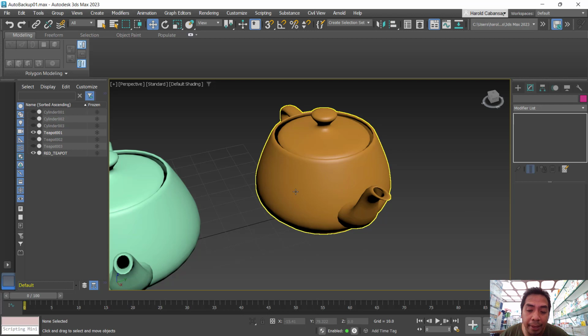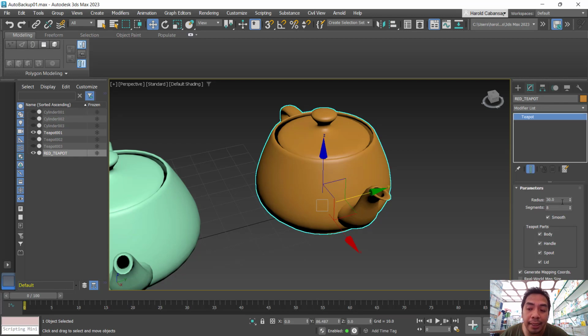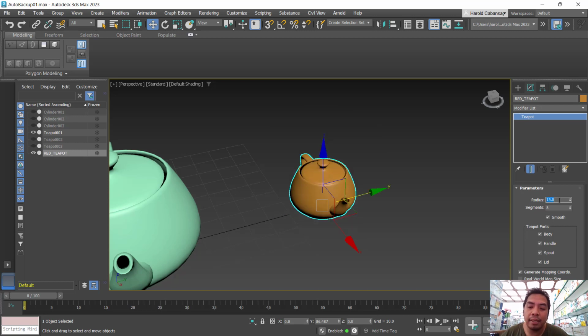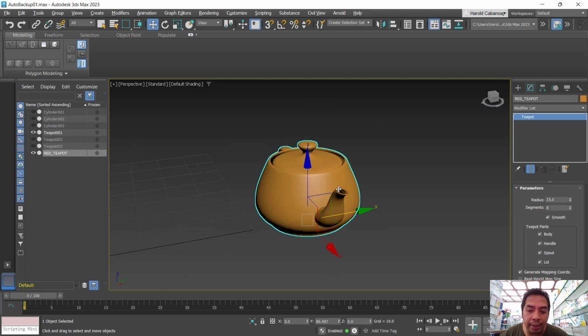Though there is no label of units here, it is understood that by default 3ds Max is using centimeters. Here we have 30 for the radius, so that means 30 centimeters. If I set that to 15, that's going to be 15 centimeters for the radius of this teapot.